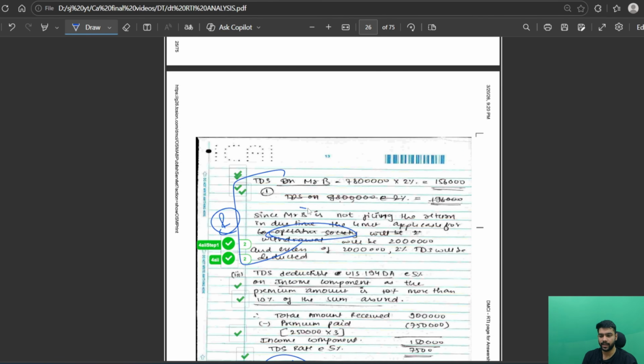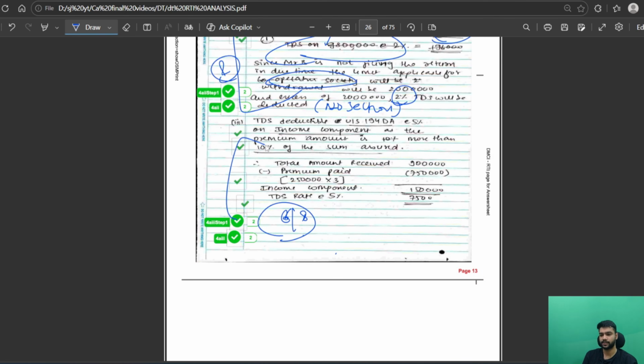As you can see, there are many cuts here because I left this point. I attempted it at the last of my paper. I had only 5 minutes, so I just wrote everything which I felt was correct. But here, as you can see, there is no section number mentioned, but still I got marks because the numbers were correct. So to be on the safer side, write the section number, but if you do not remember the section number, it is fine. They will give you marks until and unless your rates are correct and your provision is correct and the amount is correct. And then the third point, same answer, I have written it, and that's it, 6 out of 8 marks.